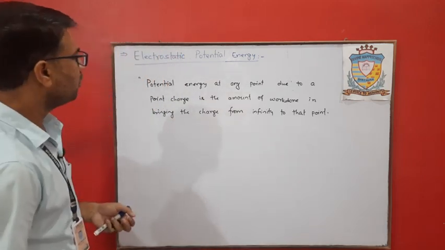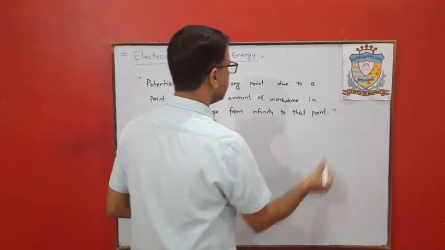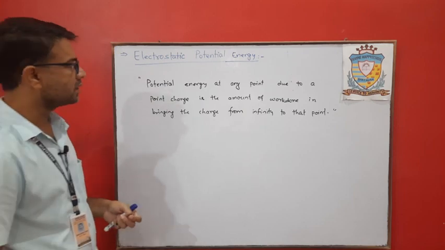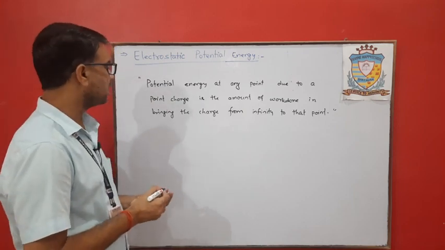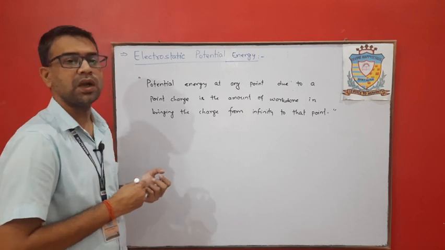Clear? So potential energy at any point due to a point charge is the amount of work done in bringing the charge from infinity to that point.